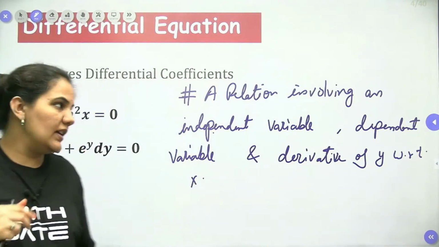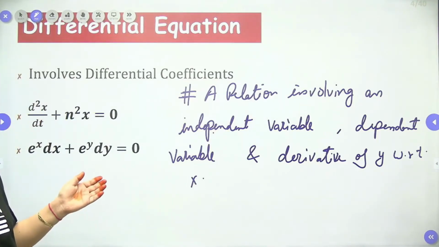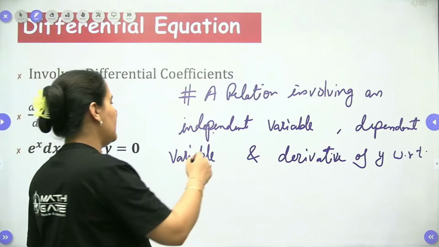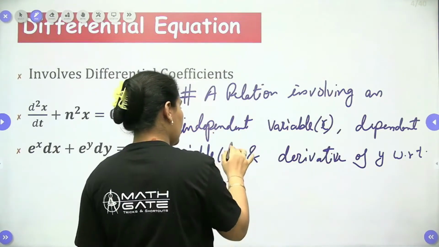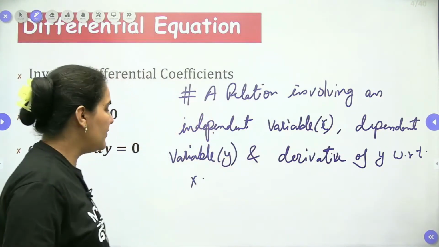So you can say a relation involving an independent variable x, dependent variable y, and a derivative of y with respect to x.